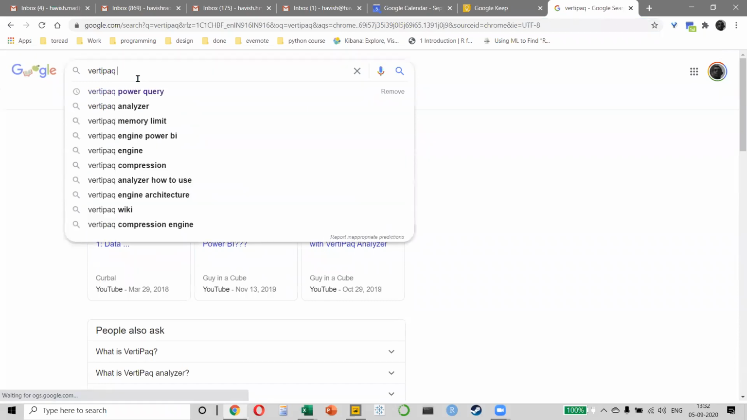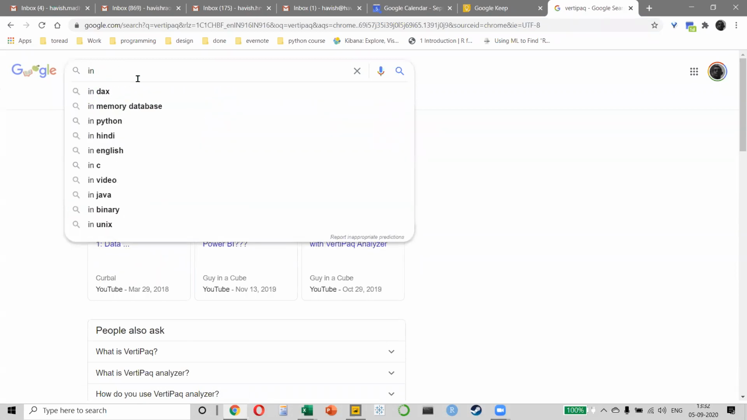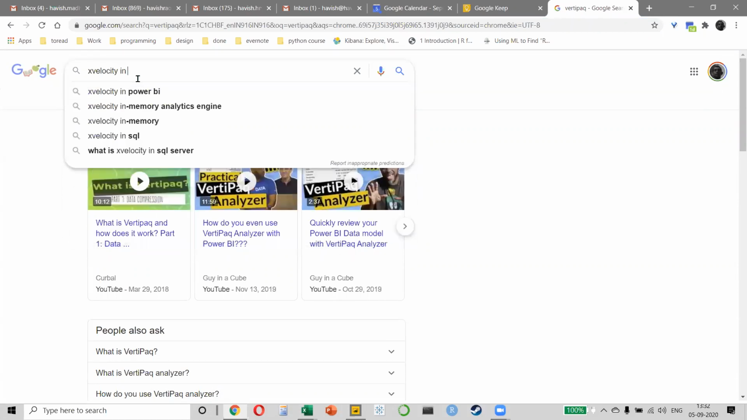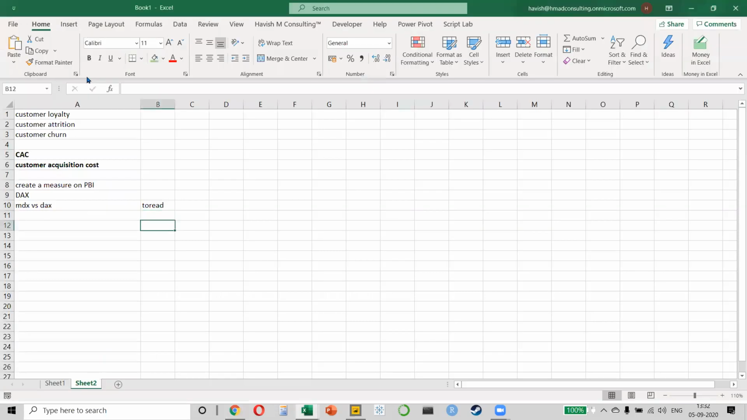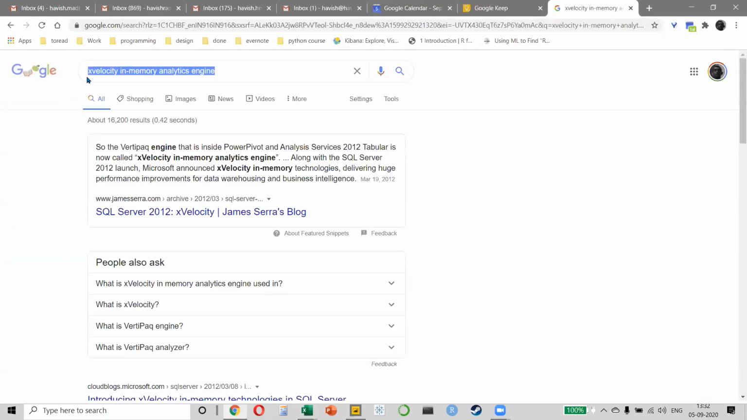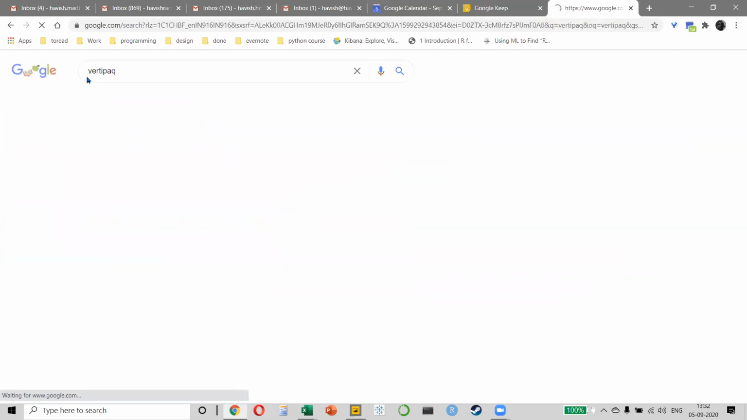Most of you would not have heard of this earlier. It's an algorithm that Microsoft has created, which is a data compression engine, right? So there are different ways in which we refer to it. It's also called the xVelocity in-memory analytics engine, right? So I'll just share both of these with you. xVelocity and the other is VertiPaq, right?